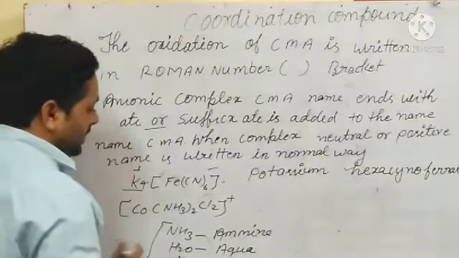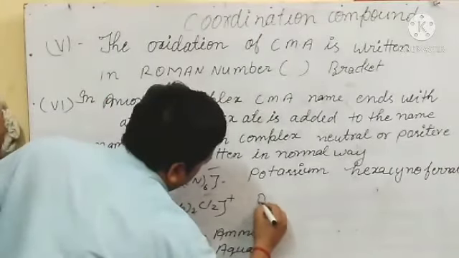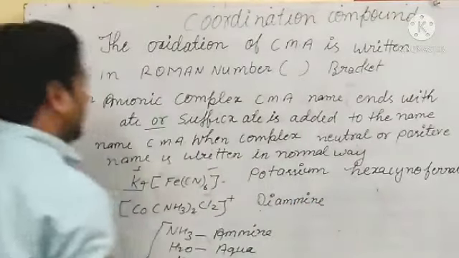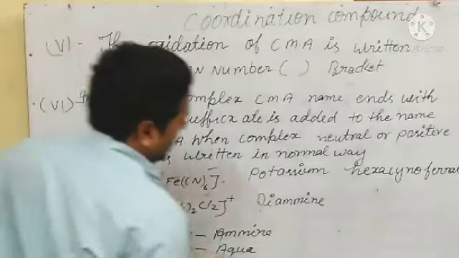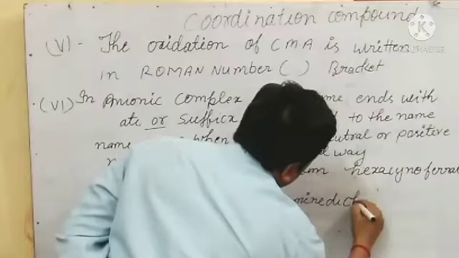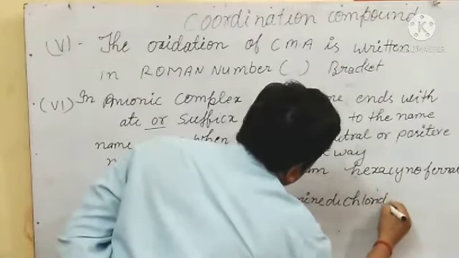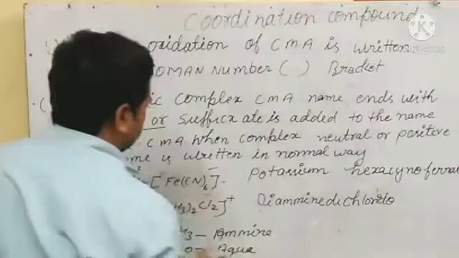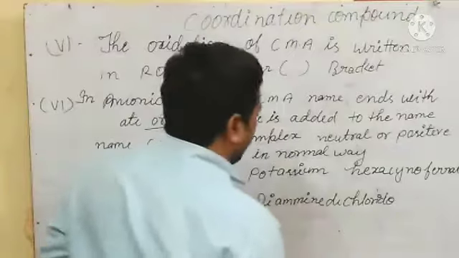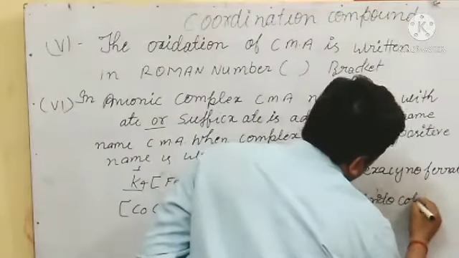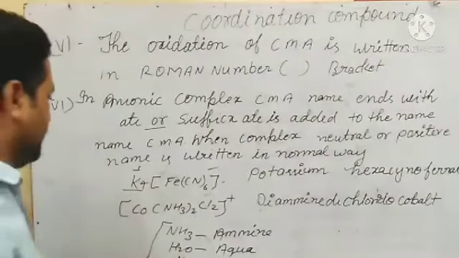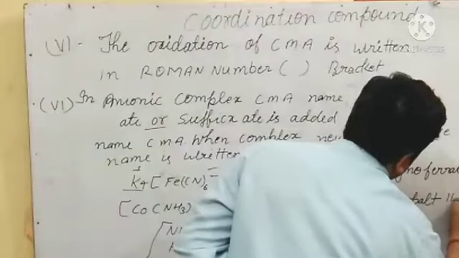So what will we use? Diammine, dichlorido, diammine dichlorido, cobalt. This is the cobalt, and the oxidation state of this one is three. You can write the oxidation state.